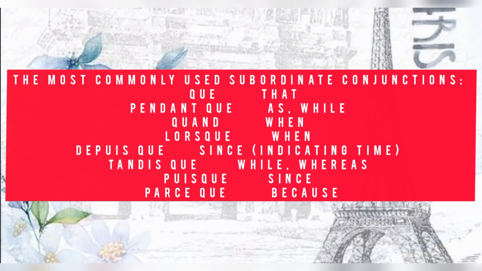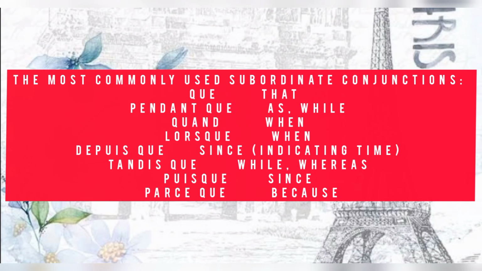Now we are going to see the most commonly used subordinating conjunctions. In English, the subordinate conjunctions are that, as, when, since, while, because. In French, we have different kinds according to usage.